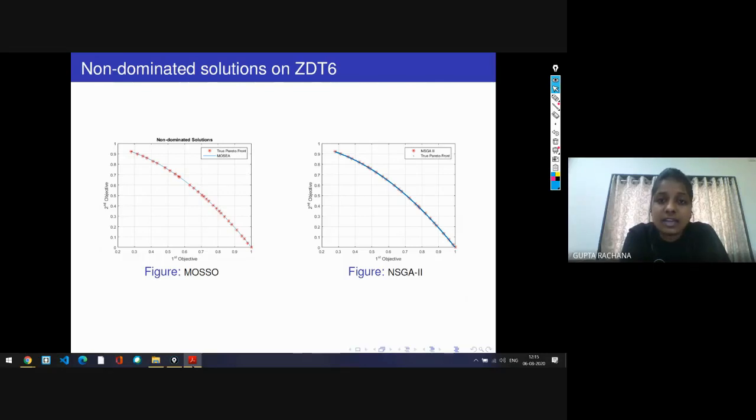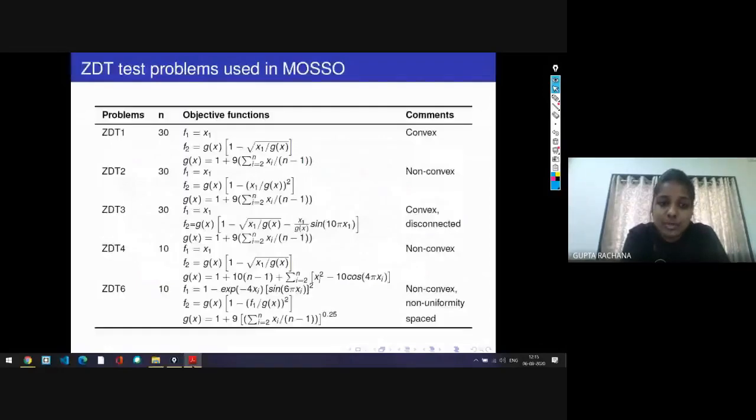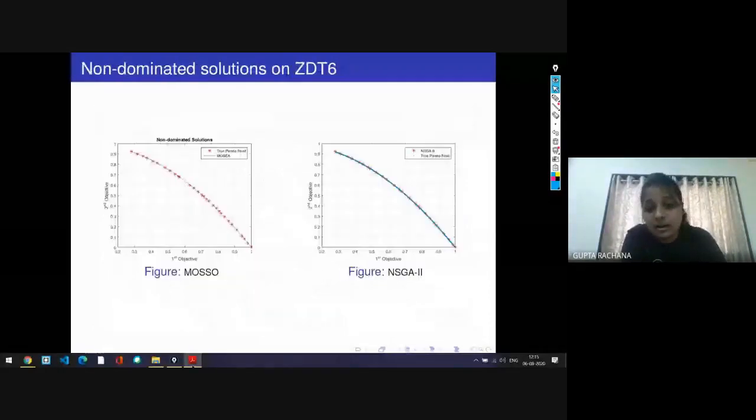We have discussed the crowding distance method, and these are a few mathematical test problems through which we can decide. Here the blue line suggests the true Pareto front, that means the reference that this should be there. So you can see the overlapping of the solution is maintained.